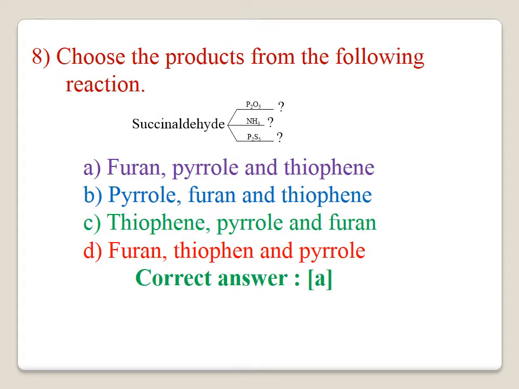Question number 8. Choose the product from the following reaction. Here, succinaldehyde is treated with 3 different reagents. The one is succinaldehyde treated with P2O5, it gives furan. And when the compound is treated with ammonia, it gives pyrrole. And the same compound treated with P2S5 gives thiophene. Therefore, the correct answer for this question is A. Furan, pyrrole and thiophene.